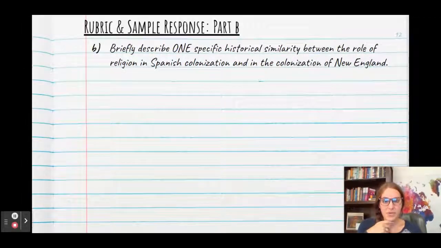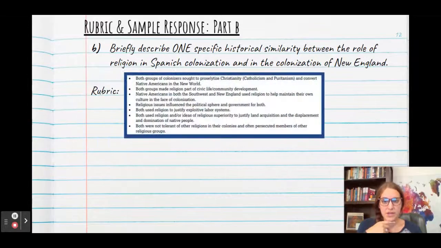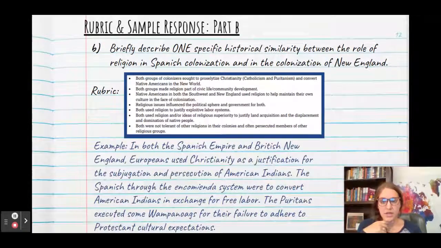Okay, part B is about the historical similarities. So here are some of your options. And again, it doesn't have to be what's on here, but here are some options of what you could have written about. Here's a sample. In both the Spanish Empire and British New England, Europeans used Christianity as a justification for the subjugation and persecution of American Indians. The Spanish, through the encomienda system, were to convert American Indians in exchange for free labor. The Puritans executed some Wampanoags for their failure to adhere to Protestant cultural expectations.